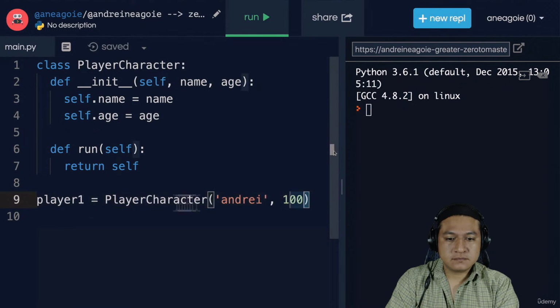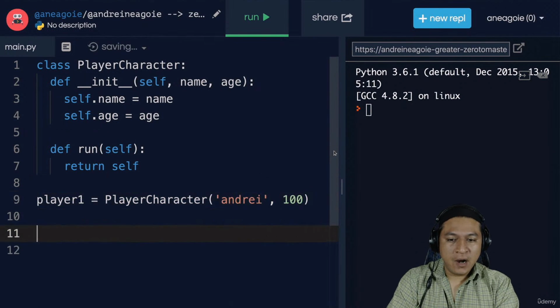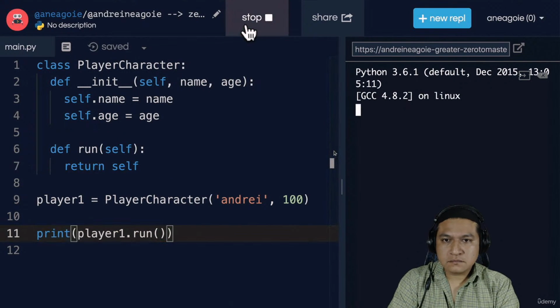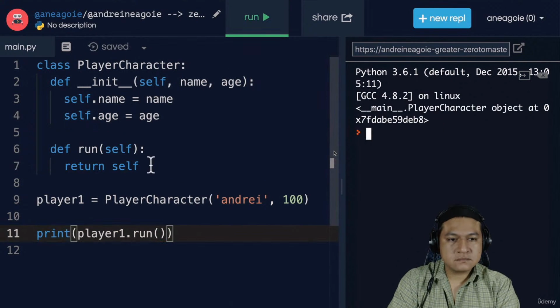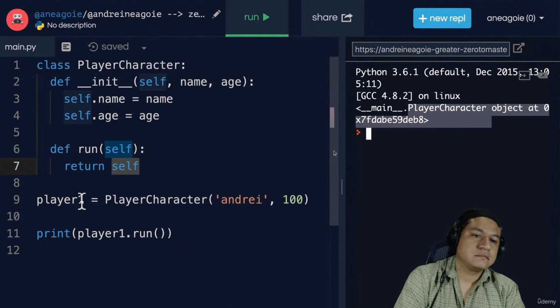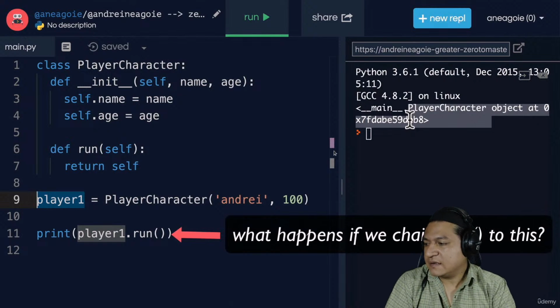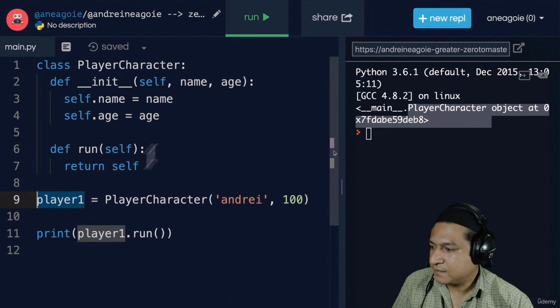Well, let's do that. Let's create this player character. Yes, I'm 100 years old. And then here we'll do player.run. Let's do a print here and click run. All right. So the self is the player character that I created, which is the entire object. Okay. So although this is a simple example, what I'm doing as I'm learning is testing my assumption. Is that what I expected?